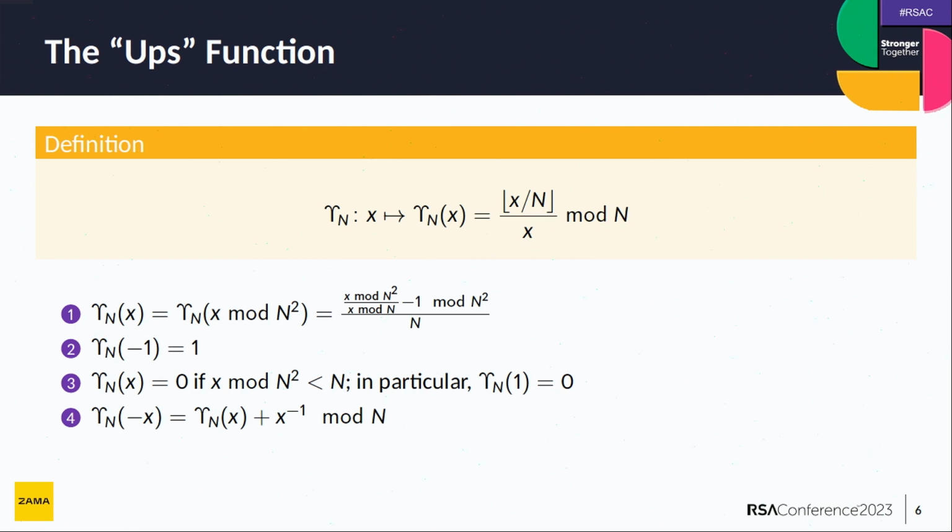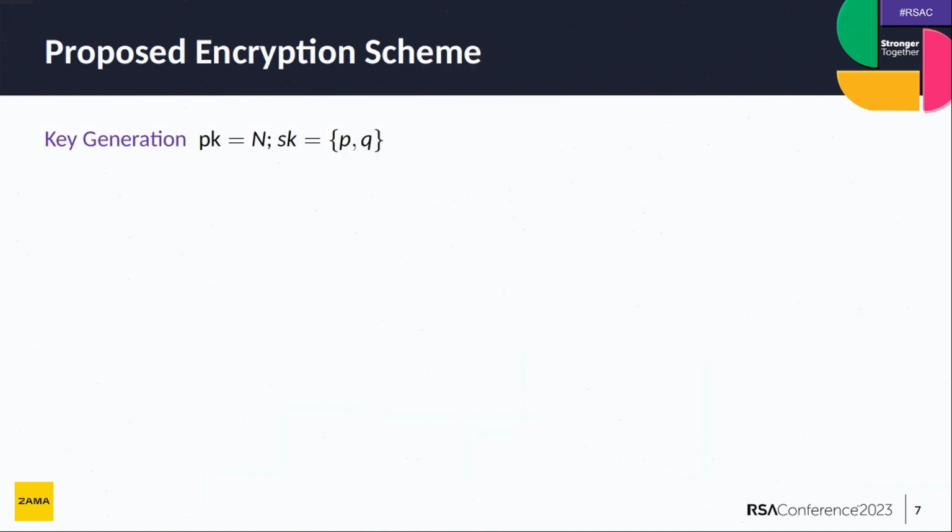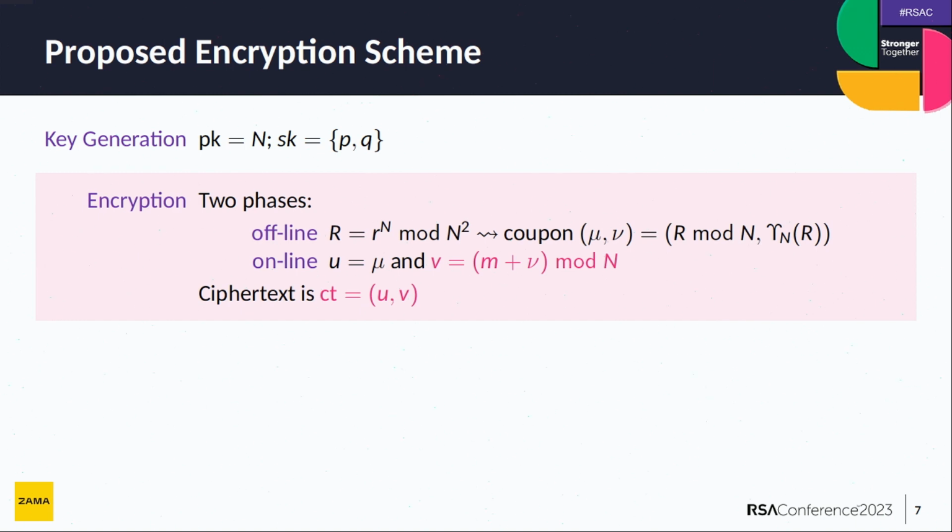So now that we have that function, we can build a scheme. The public key is just an RSA modulus n, just as for Paillier, which is the product of 2 large primes P and Q, and the secrets are those 2 primes, P and Q. Now to encrypt a message M, in the offline phase, you choose some random R, you compute R to the n mod n square, and then you define a coupon, which is just a pair of integers, mu and nu.